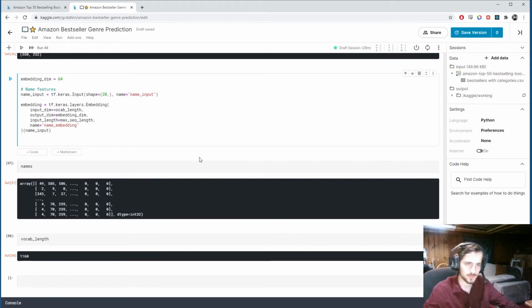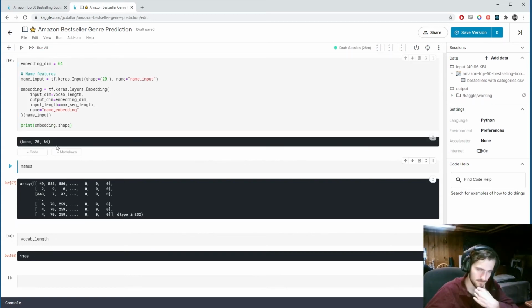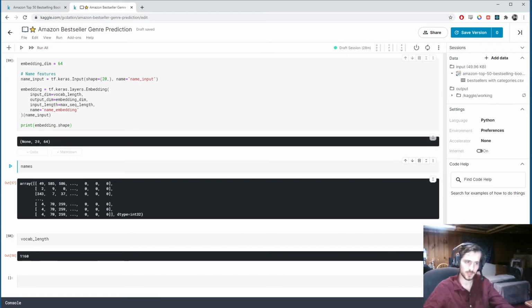If I took a look at the shape, print embedding.shape, you can see it's basically 20 by 64. How do I say this? For a given sequence, it has 20 words in the sequence, whether those be zeros or not, but each word has now been embedded in 64-dimensional space.